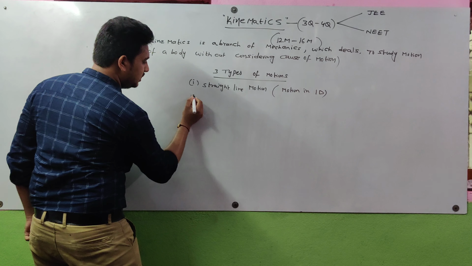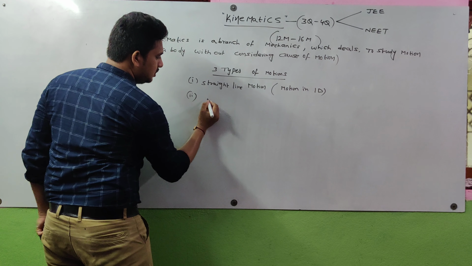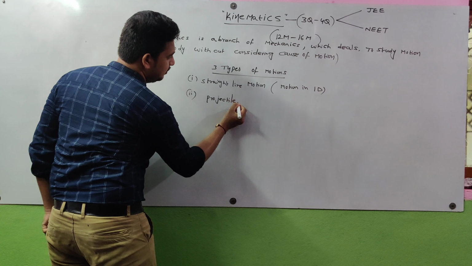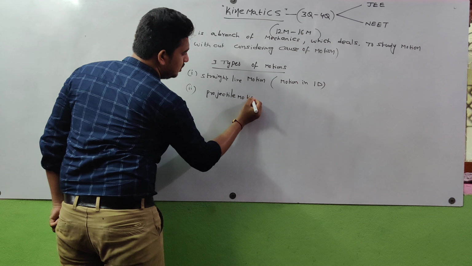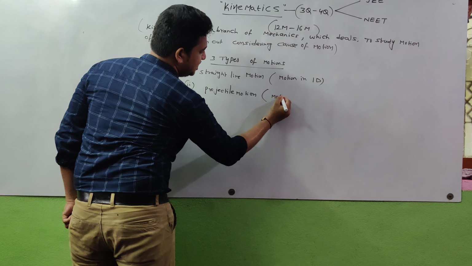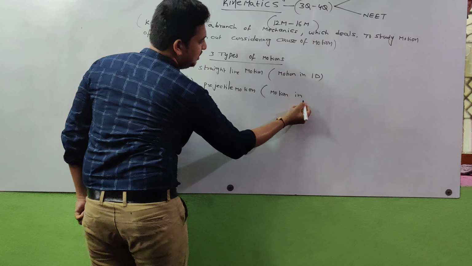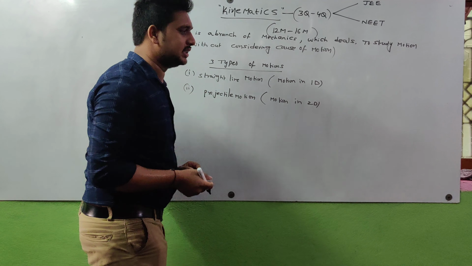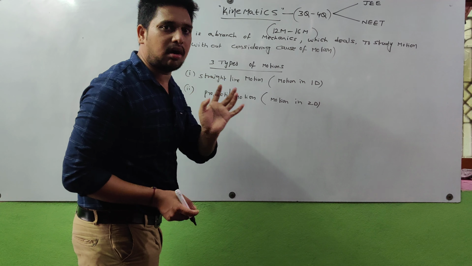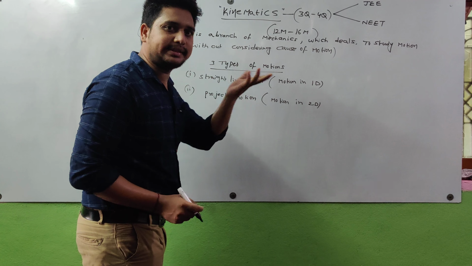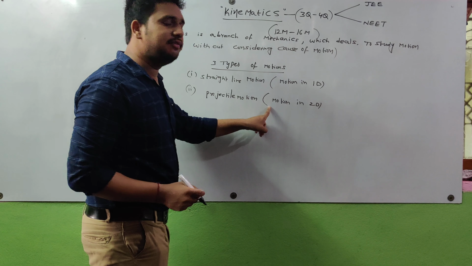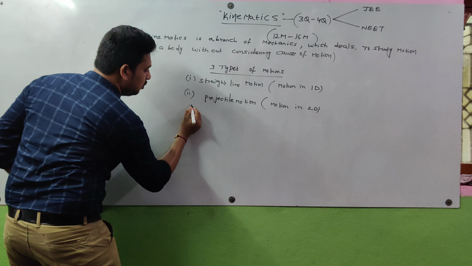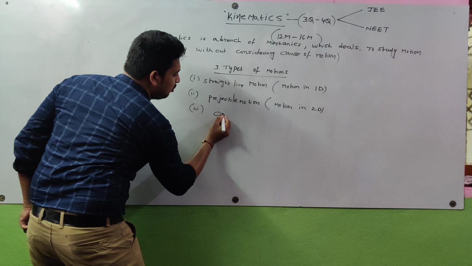Next, projectile motion, which is motion in two dimensions. That means here the body moves in two directions: x-axis and y-axis, or y-axis and z-axis, or x-axis and z-axis. Next, the third one, circular motion.